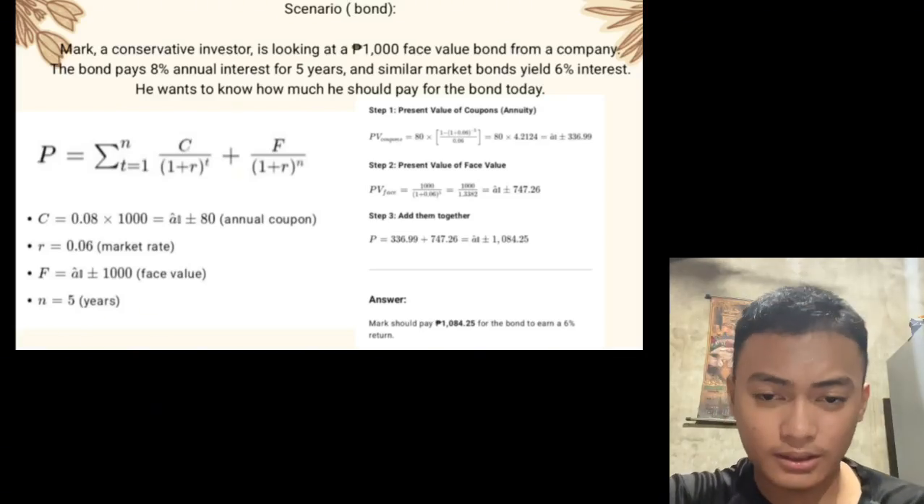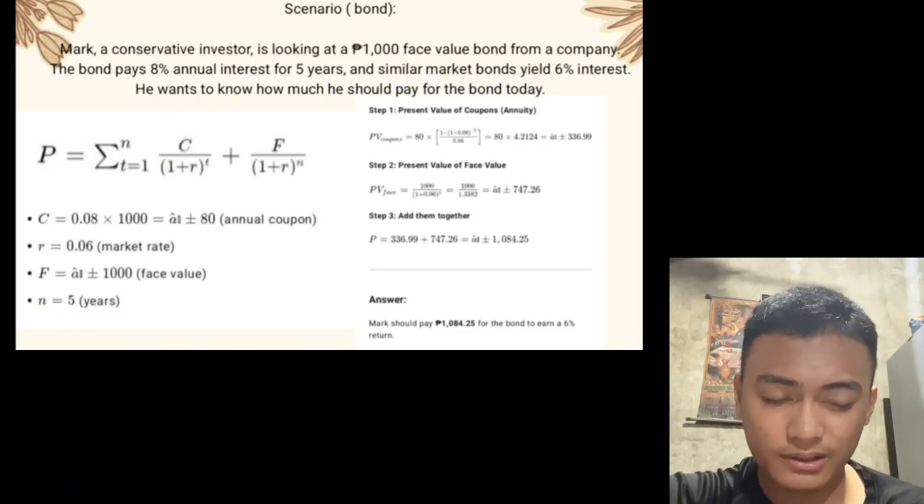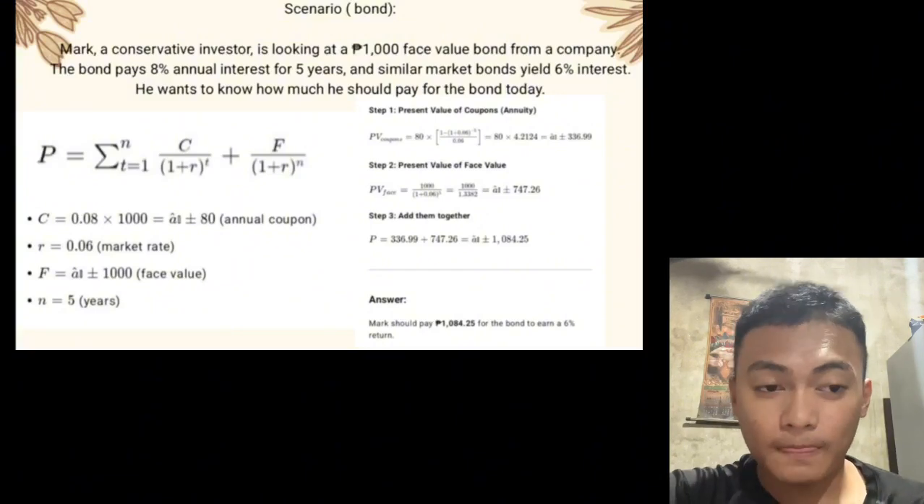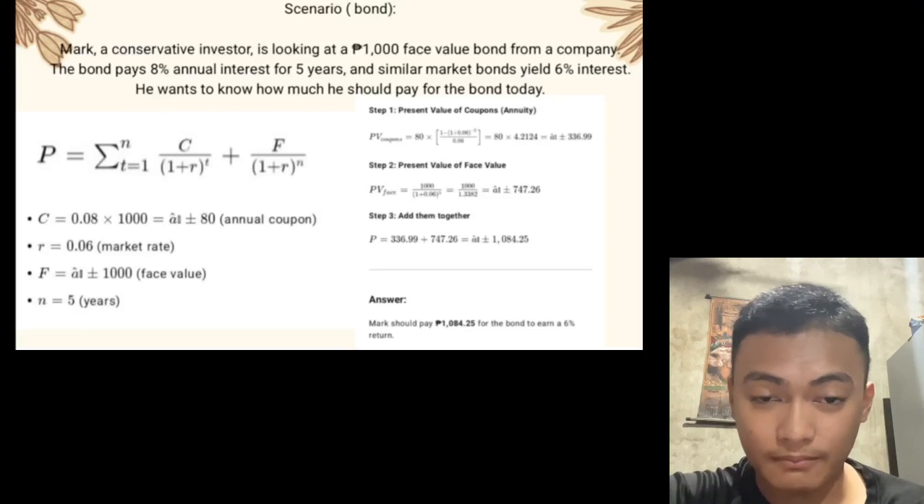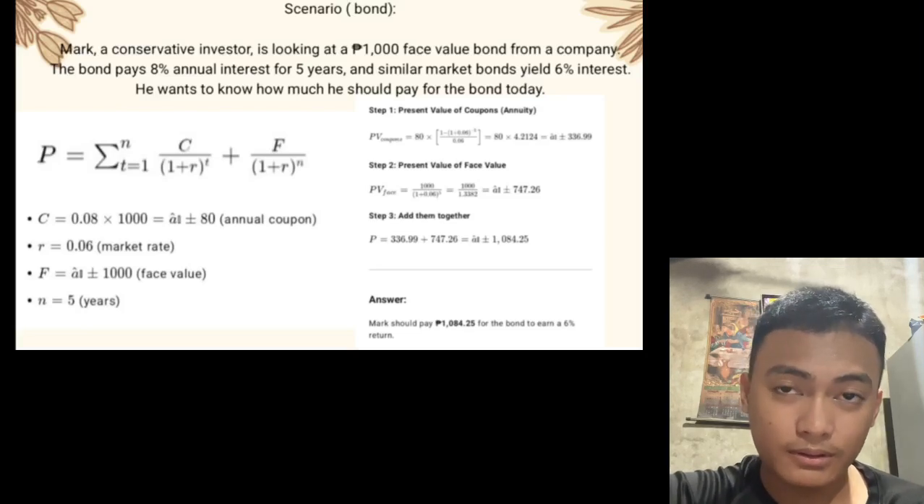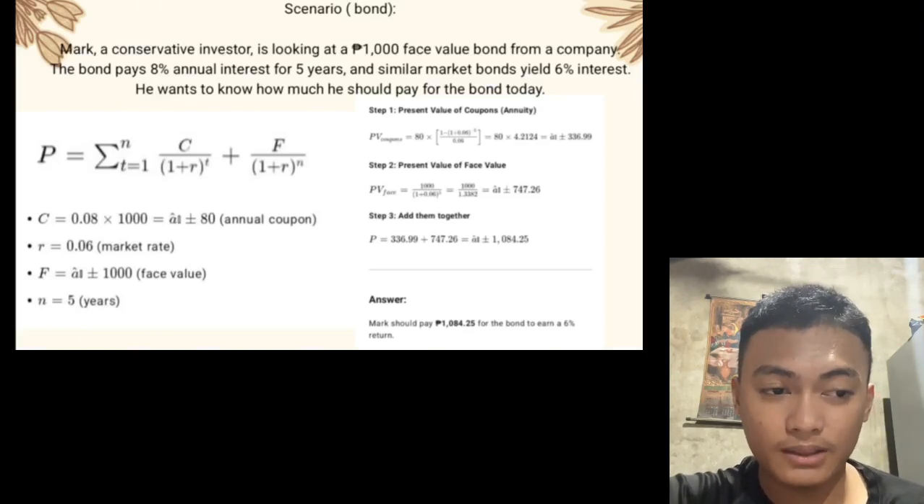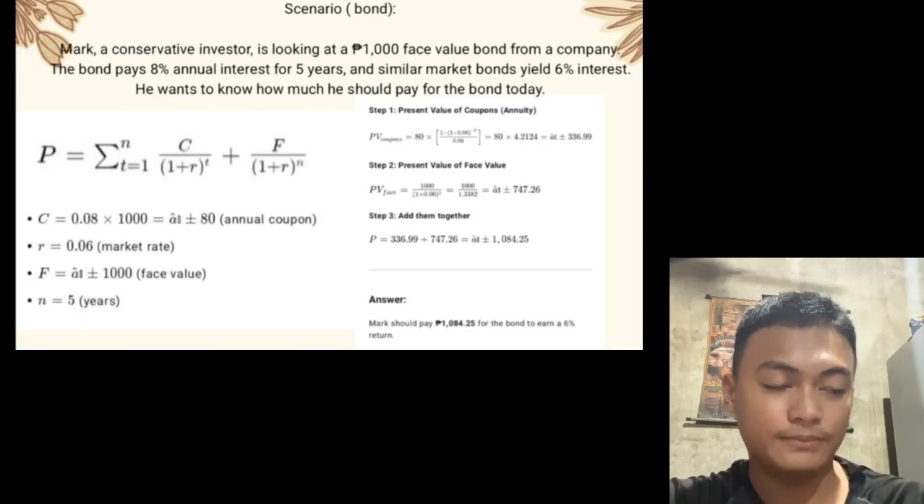To solve the bond scenario, we need to find the formula first, which is P equals the summation from t equals 1 to N, where N is the years, of C, the annual coupon, over 1 plus r, the market rate, to the power of t, or time, plus F, the face value, over 1 plus r, the market rate, to the power of N, the years.